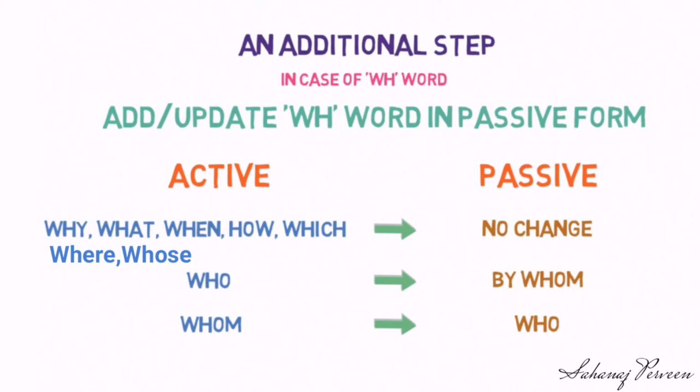Active: in case of why, what, when, how, which, where, whose, there won't be any change in passive. Who: in case of passive, it converts into by whom. Whom: in case of passive, it converts into who. These are general rules and there may be exceptions as well. Now let's look into the sentences wherein the WH word doesn't change in passive form.